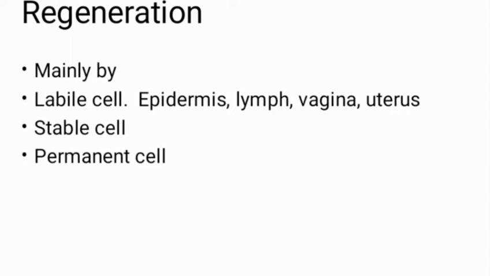What is stable cell? The cells which decrease or lose their ability to proliferate after adolescence or after retaining maturity, such as pancreas, kidney, adrenal, thyroid. And permanent cells lose their ability from birth throughout life. That is the nervous system, skeletal and cardiac muscle.